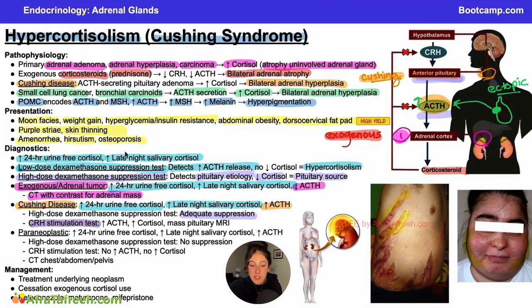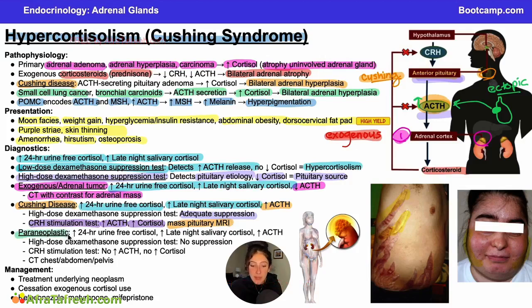Similarly, on the CRH stimulation test, where we're just giving some CRH and seeing what happens downstream in this pathway, you are going to see a response. You're going to see increased ACTH and increased cortisol. That is because CRH can still trigger the anterior pituitary because it's those cells that are in the anterior pituitary that are still responsive to this pathway, even though they are making too much ACTH. And so you will see downstream effects here with the CRH stimulation test. Finally, if you did a pituitary MRI on this patient, you may very well see a mass in the pituitary that is these cells that are secreting too much ACTH.